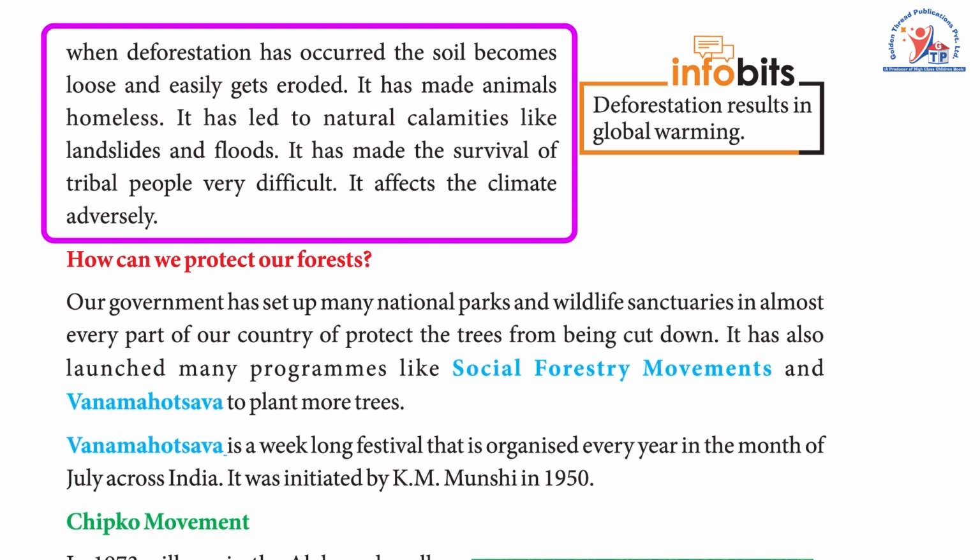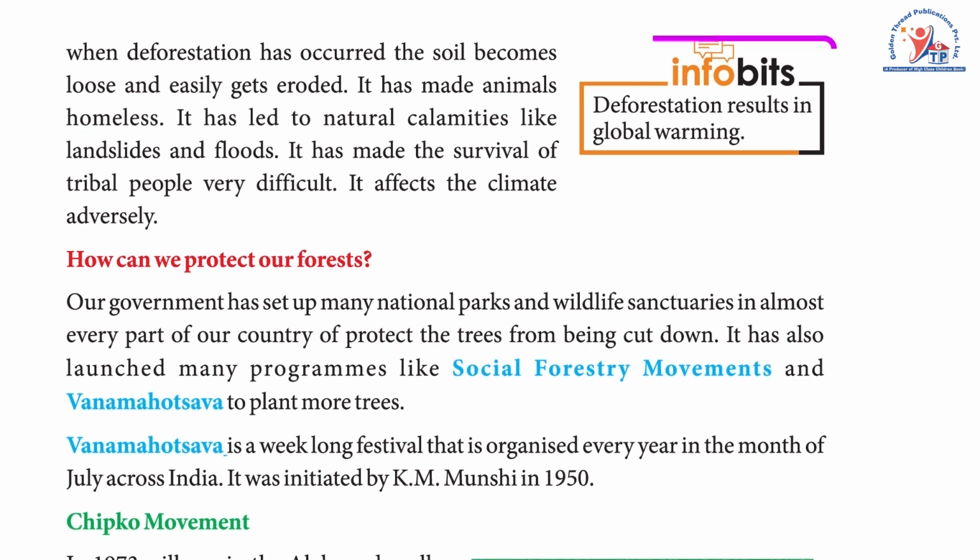It has made animals homeless. It has led to natural calamities like landslides and floods. It has made the survival of tribal people very difficult. It affects the climate adversely. In fact, deforestation results in global warming.